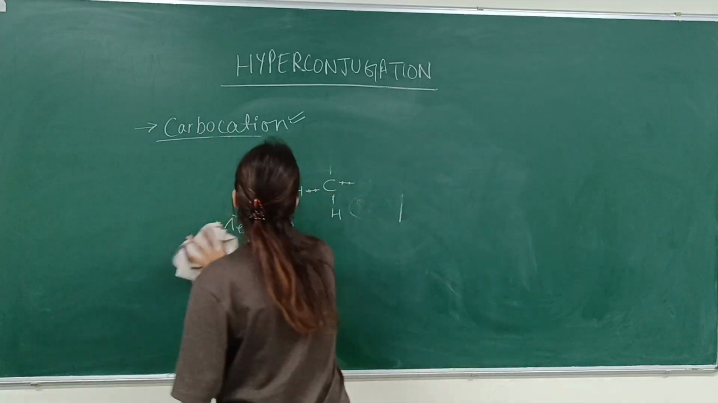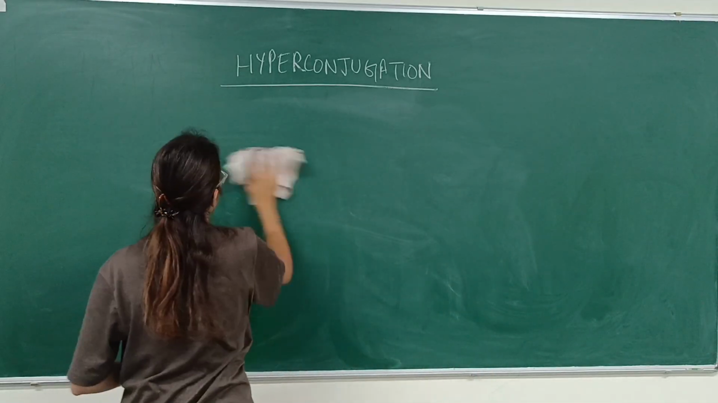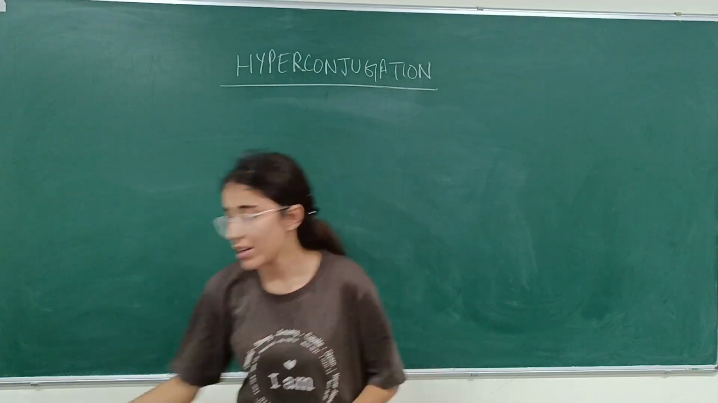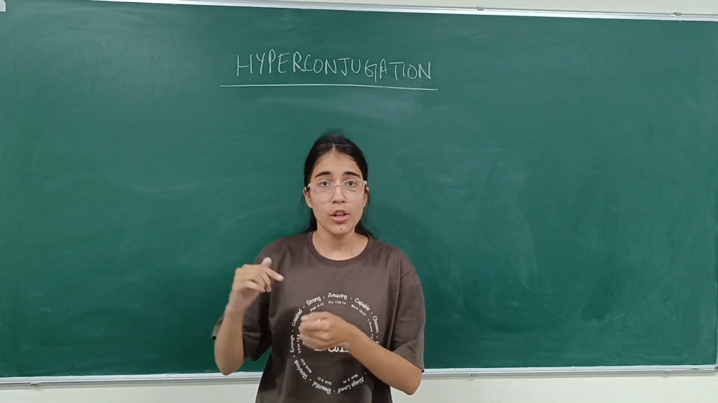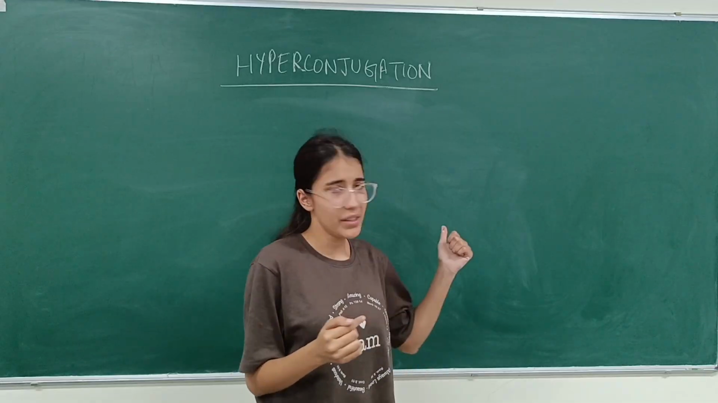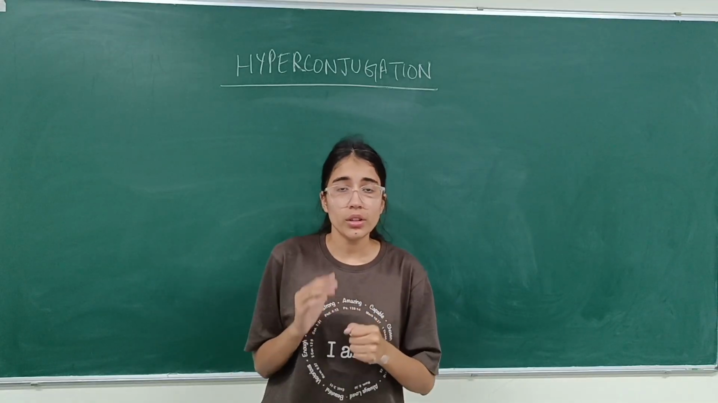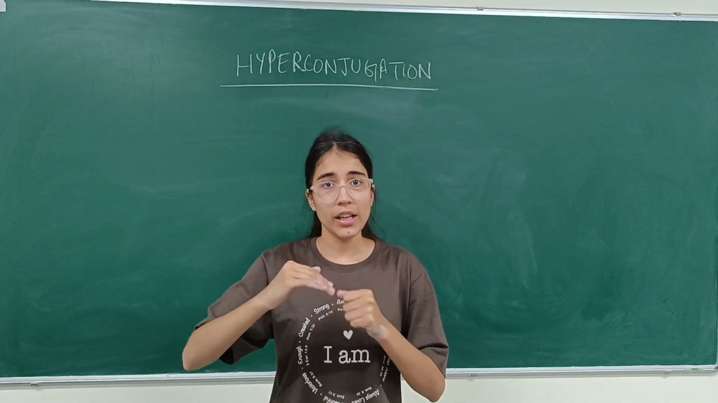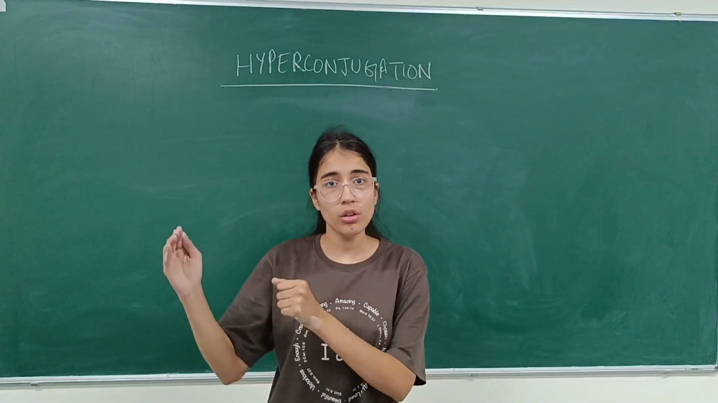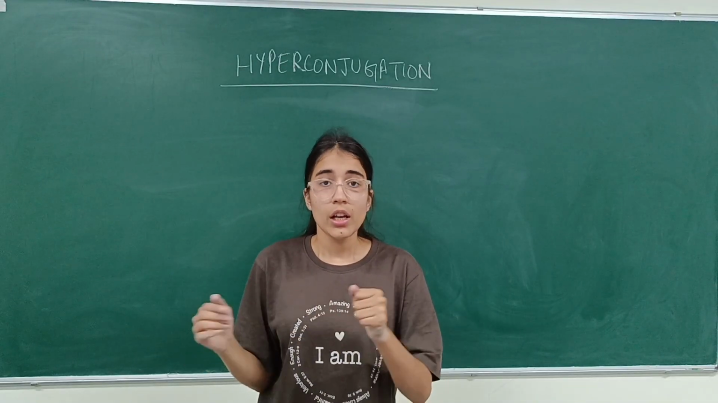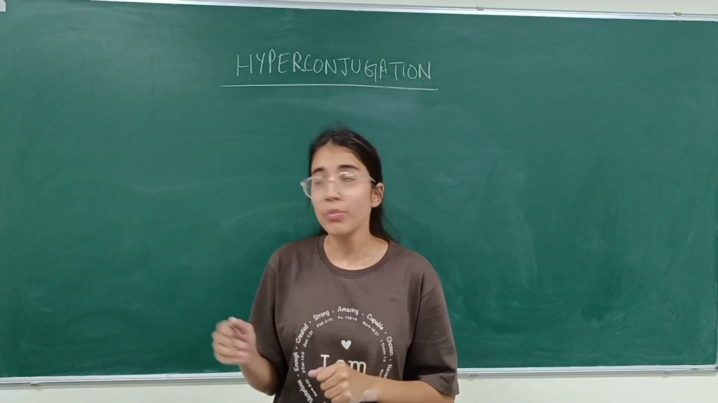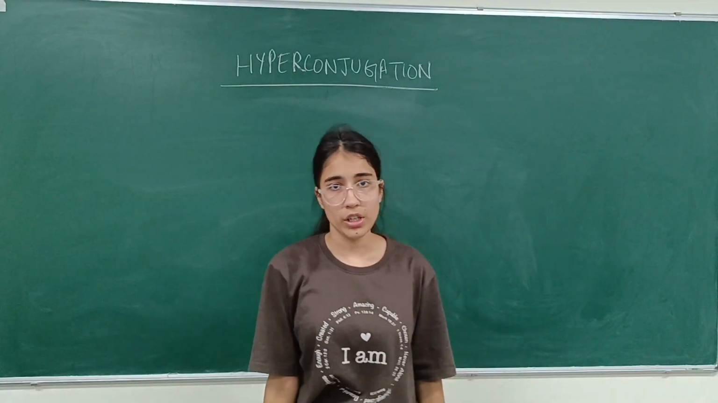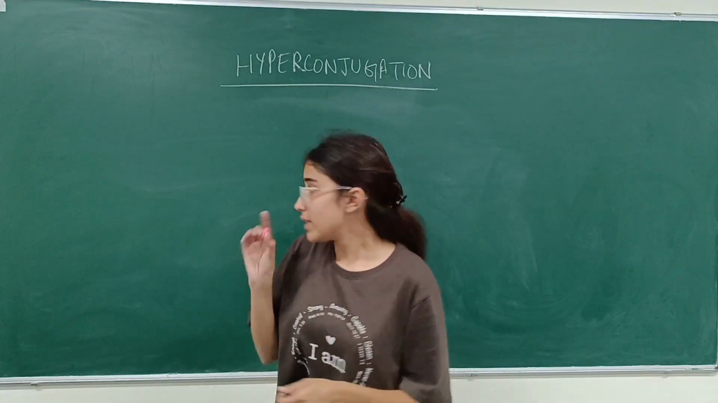Now let's correlate why we are studying this. Since organic reactions go through carbocation formation, in many reactions these carbocations are formed. The reactions in which these carbocations are stable will go faster. So to study which carbocations will be more stable, we study this effect, hyperconjugation. So let's study.